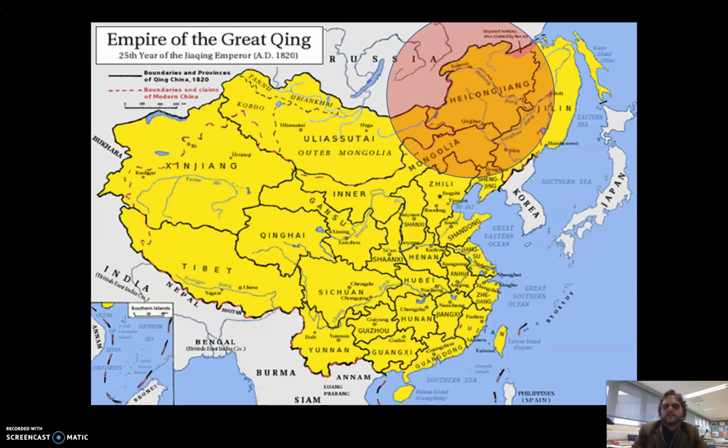One of the guys we're going to look at a lot is actually going to be Qianlong. Qianlong was the emperor in the late 1700s, like the 1790s, and he's an older dude but looked young. I guess they say he was 83 but didn't look a year over 60. But he also was the one that handled the Macartney case, and we'll talk about that a little bit later.